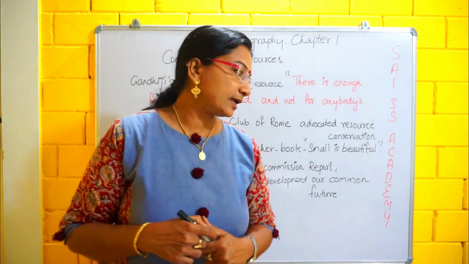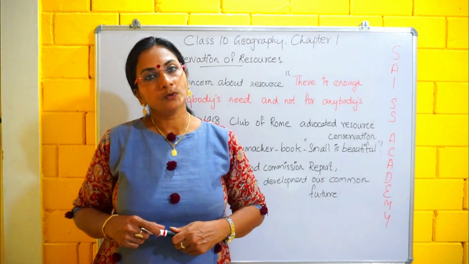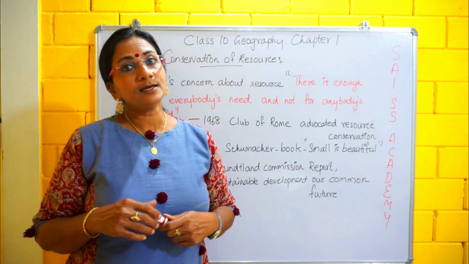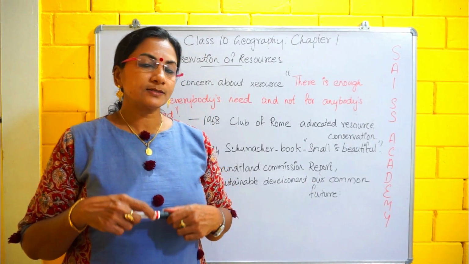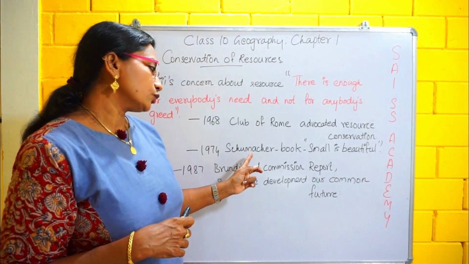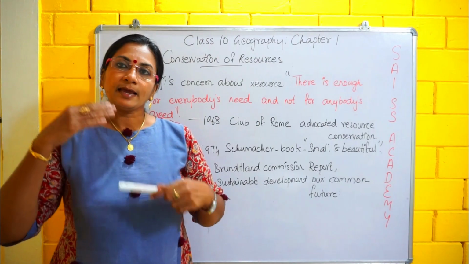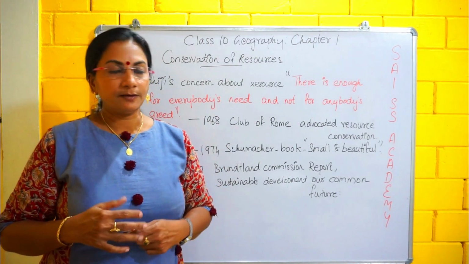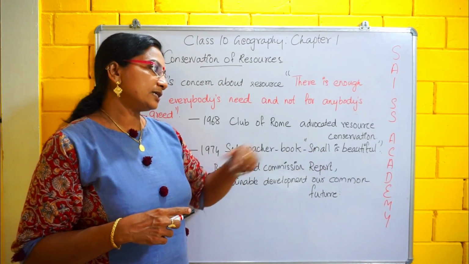In 1968, at the international level, the Club of Rome advocated resource conservation. In 1974, Schumacher in his book Small Is Beautiful presented the Gandhian philosophy again.